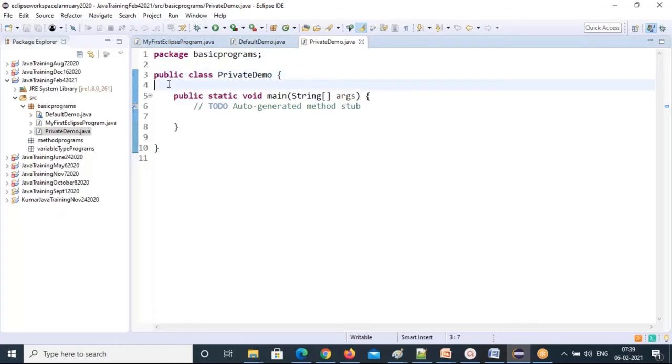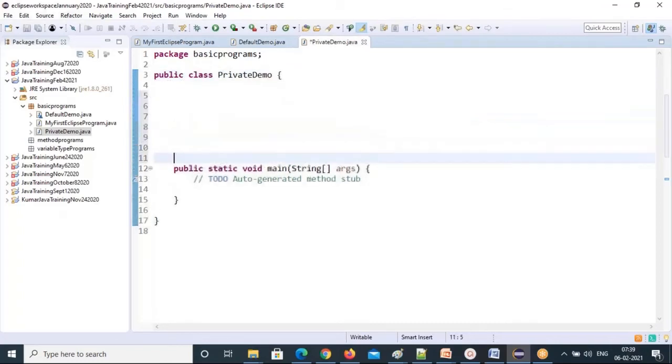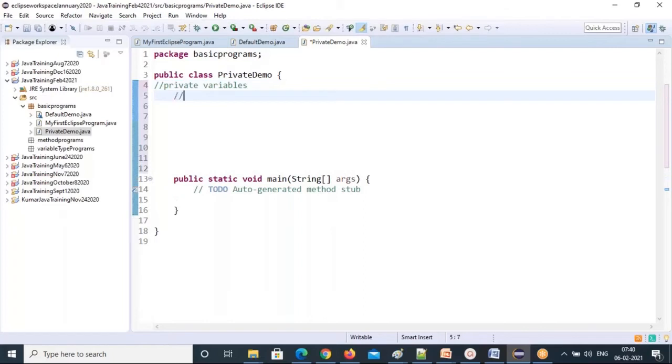And now I'll create all the private variables. So let's see, two private variables I'm going to create. First, with single line commenting, I'm writing private variables. So first a static variable I'll create. See, access modifier, I'm giving the syntax here itself. Access modifier, static, data type, variable name equal to value.